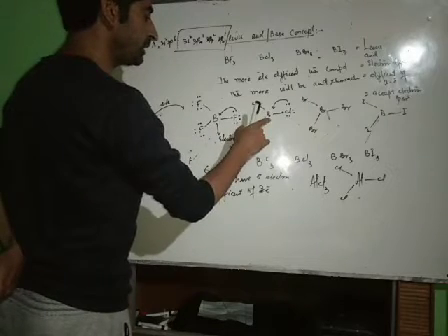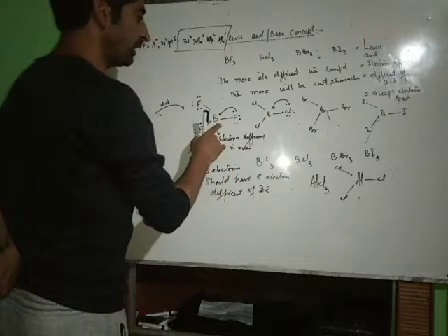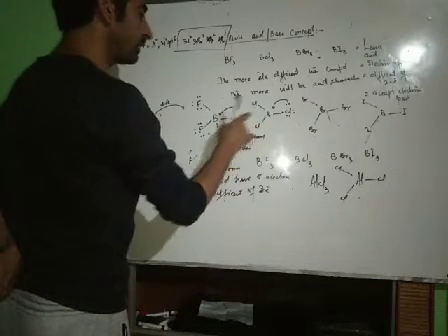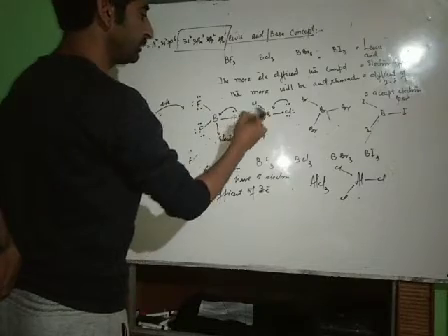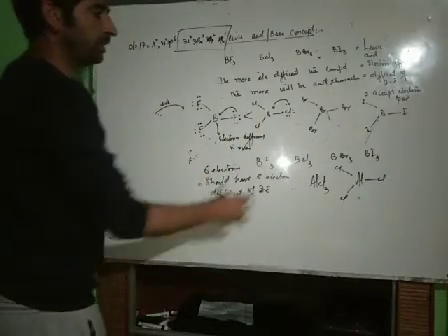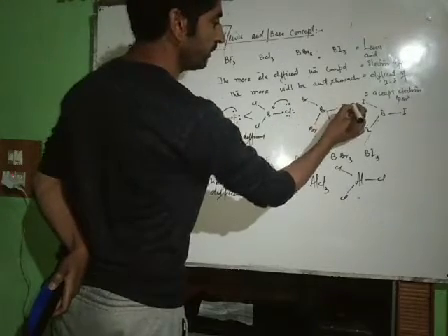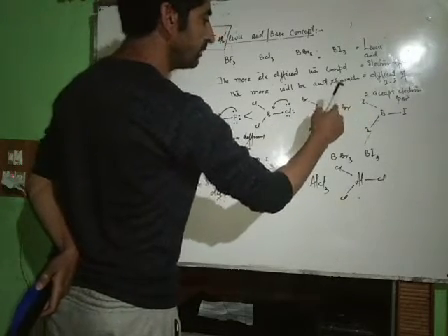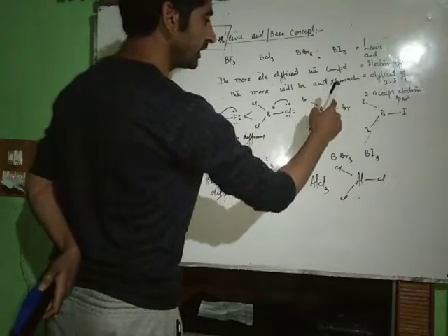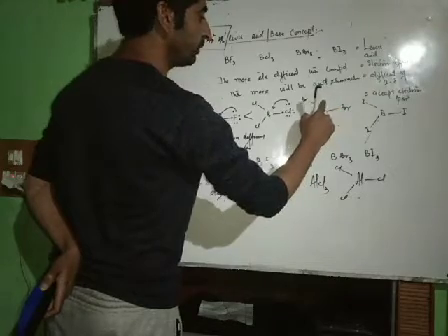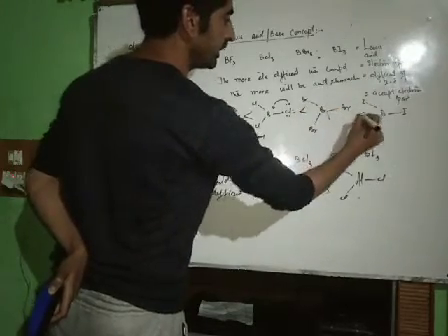Means it remains more electron deficient compared to BF3. If it is more electron deficient compared to BF3, therefore it is more acidic. Now in case of Br, we have 4p orbitals which take part in bond formation. Size is more, back donation is less, therefore electron deficiency is more over here. This is more acidic than this.